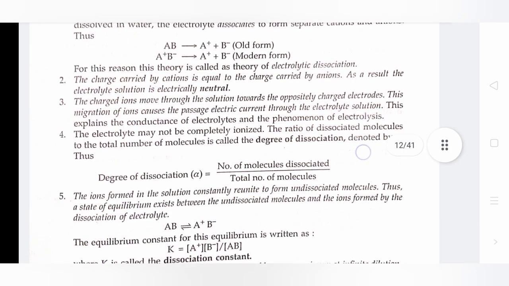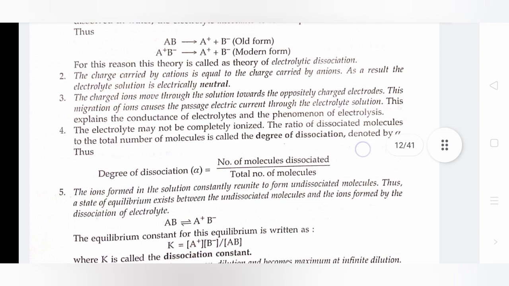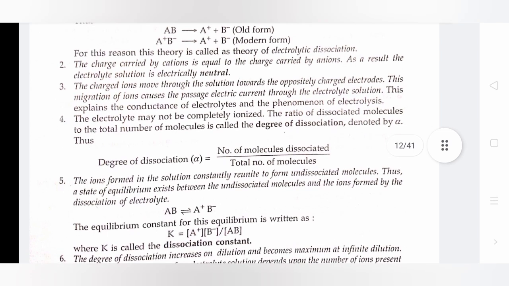The charged ions move through the solution towards the oppositely charged electrode. This migration of ions causes the passage of electric current through the electrolyte solutions. This explains the conductance of electrolytes and the phenomenon of electrolysis. The electrolyte may not be completely ionized. The ratio of dissociated molecules to the total number of molecules is called the degree of dissociation, denoted by alpha. Thus, degree of dissociation alpha equals the number of molecules dissociated divided by the total number of molecules.